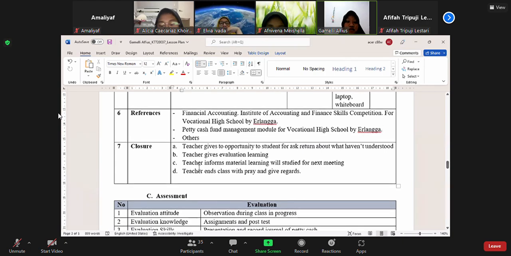And then for the closure, the teacher gives the students the opportunity to ask in writing about what they have not understood. Then the teacher gives a learning evaluation, informs the students of the material to be studied at the next meeting, and then the teacher and class pray and give regards.